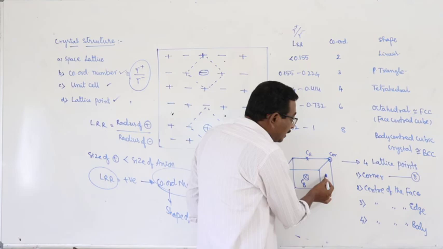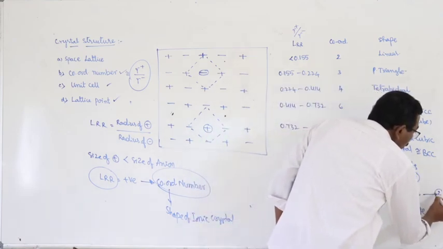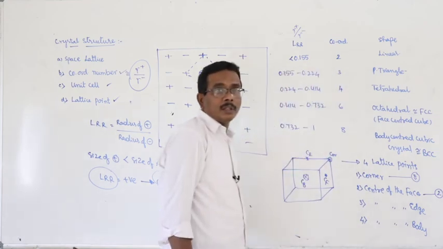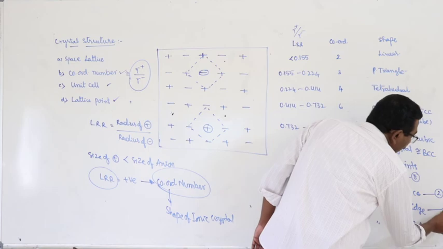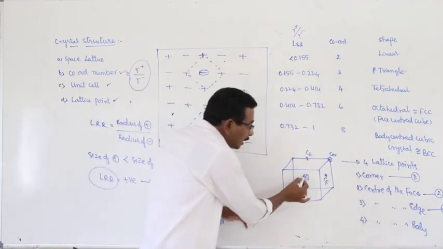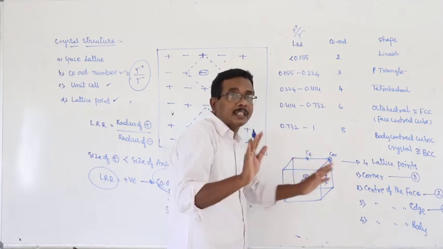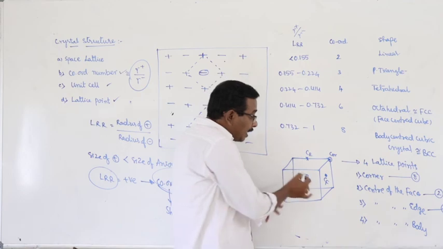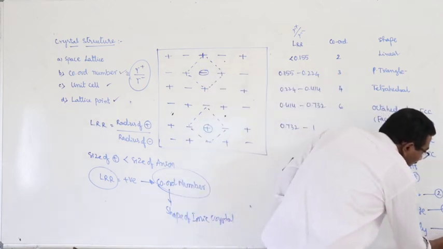The ion present at the center of the face is shared by 2 unit cells. The ion present at the center of the edge is shared by 4 unit cells. The ion present at the center of the body is not shared by any other unit cell, meaning it belongs to only 1 unit cell.